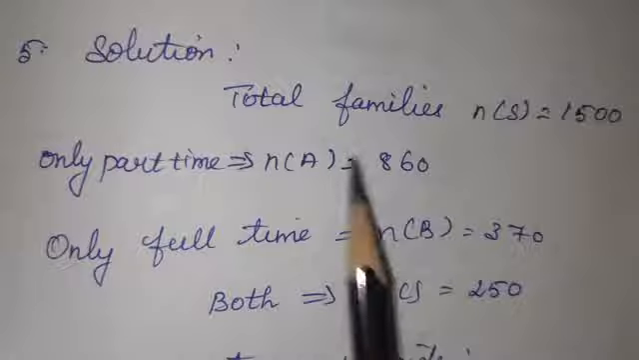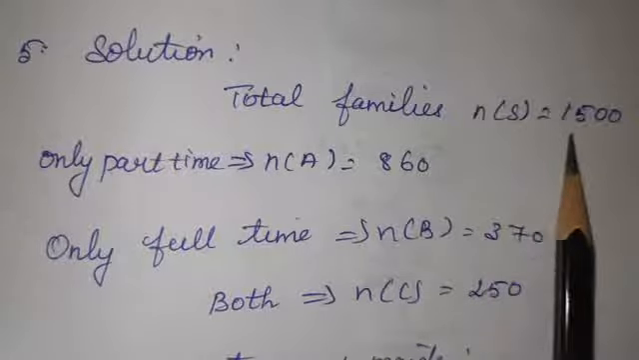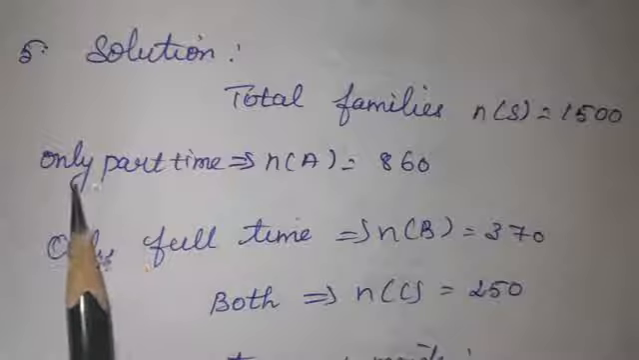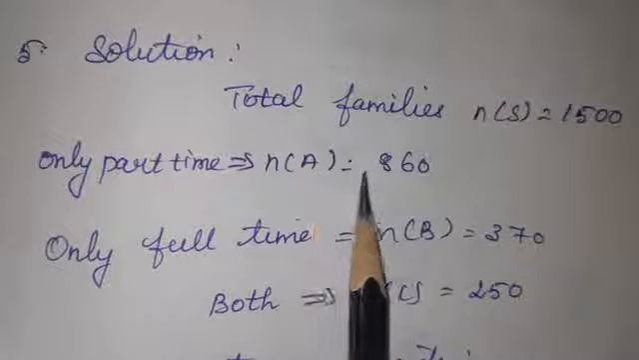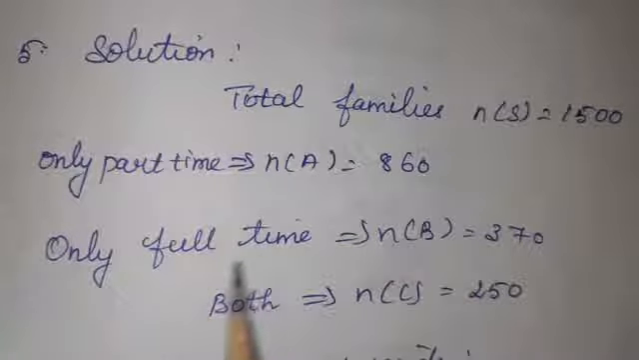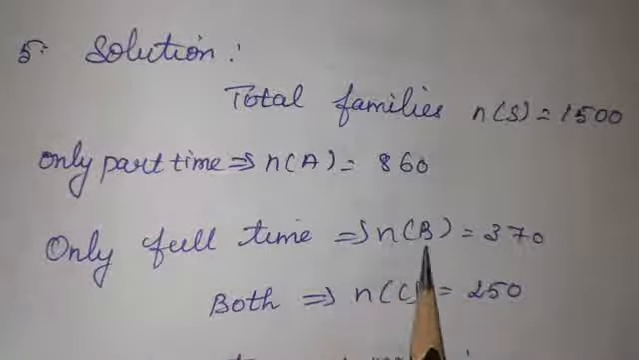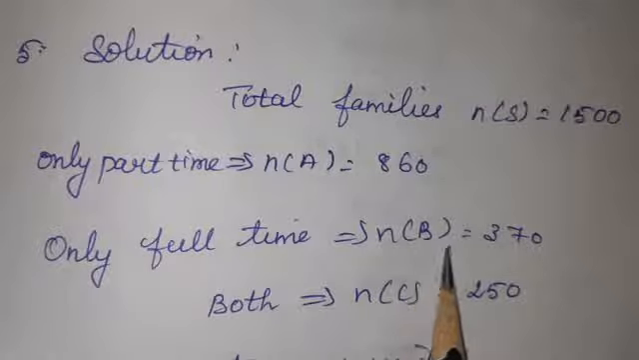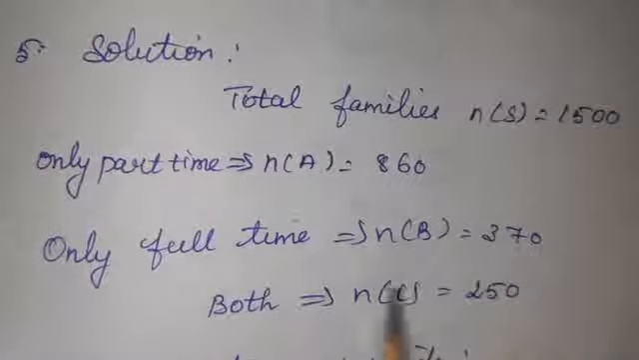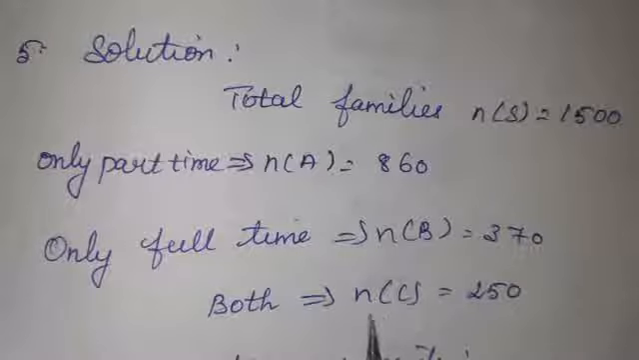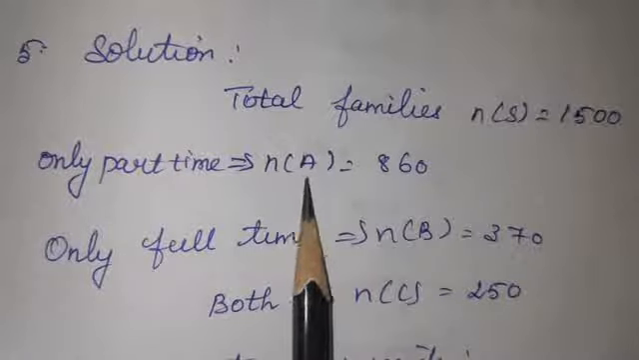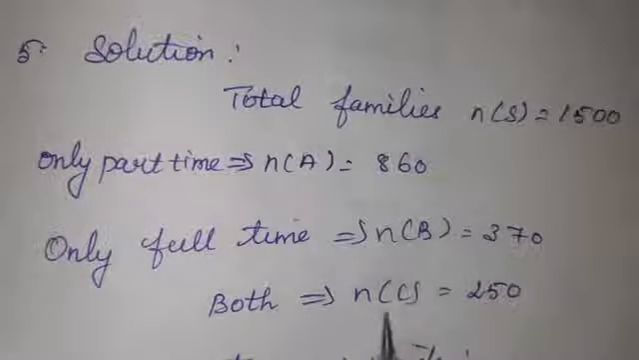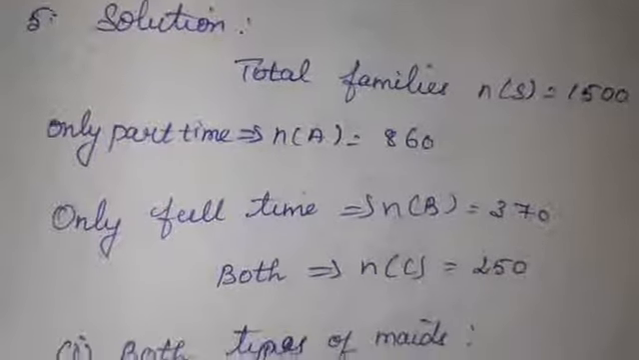Solution. Total families, N of S, is equal to 1500. They have given in that question only part-time, that can be written as N of A is equal to 860. And full-time, I have taken N of B, which is equal to 370. Both, that is N of C, is equal to 250. You can give N of E1 or N of E2, and this can be written as N of E3, whatever name you want to give.